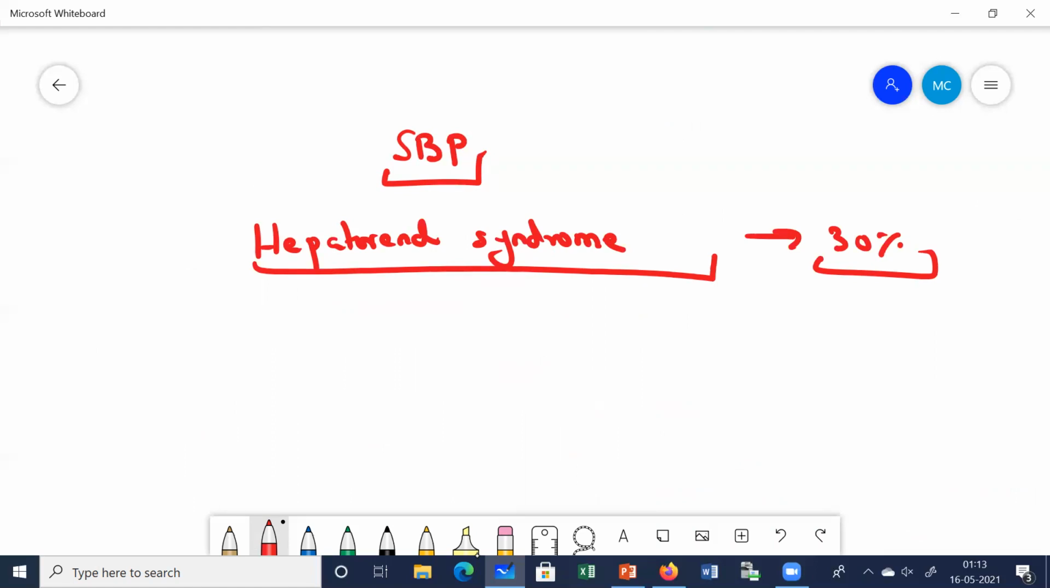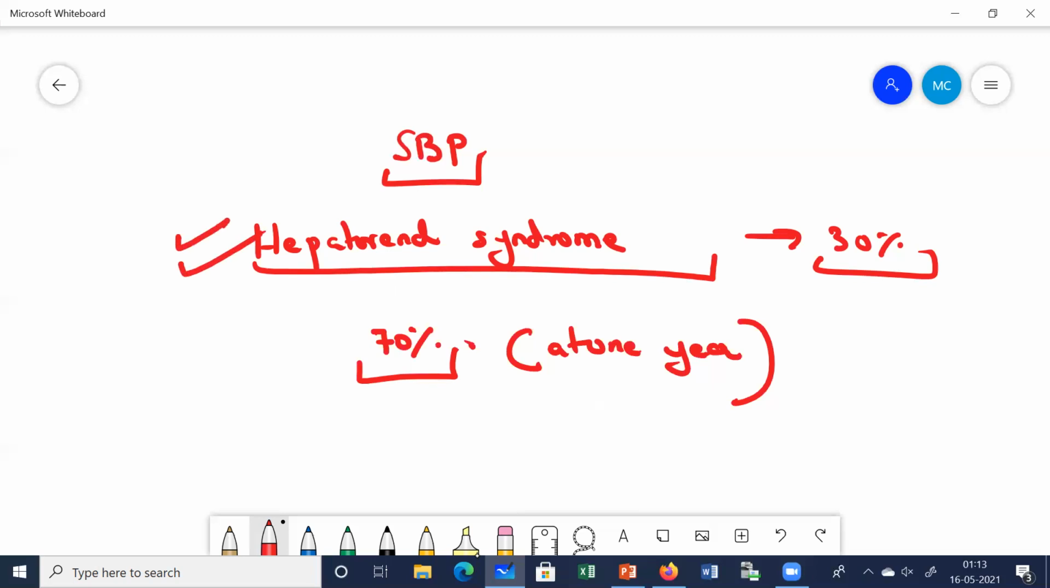And one more complication is there: even after treatment, after resolution, there is a high chance that SBP may recur. It has been seen that there is a 70% probability of recurrence within 1 year. So the rate of recurrence of SBP is also very high, and the severe complication of SBP is hepatorenal syndrome.